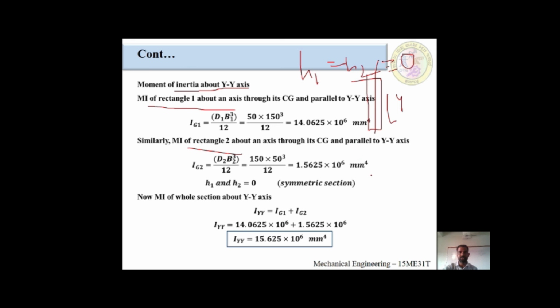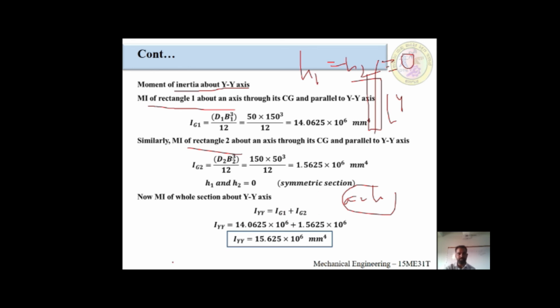Once h1 is equal to h2 is 0, in the parallel axis theorem, a1 h1 square is 0, because h is equal to 0, that would be the product part. For that reason, a2 h2 square is also 0. We only have to calculate Ig1 and Ig2 and club both. For the whole calculation we have Iy equal to the summation of Ig1 plus Ig2. That's it.